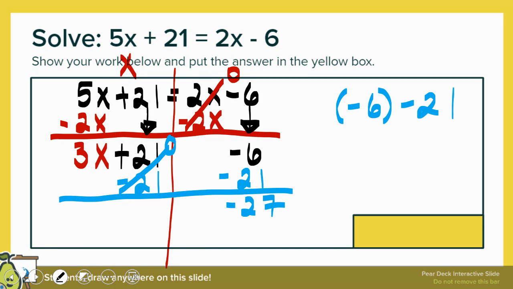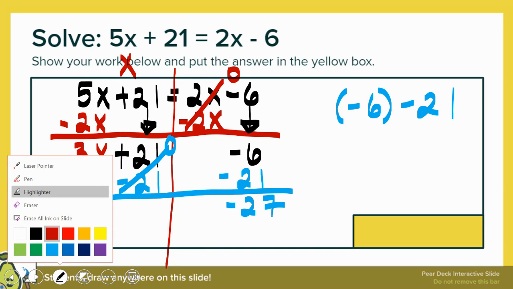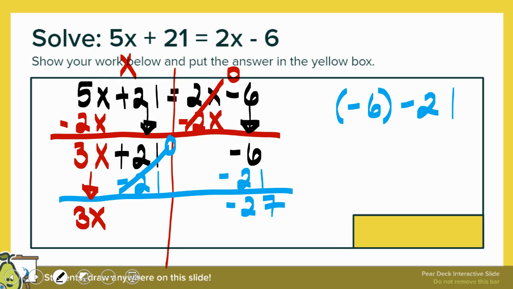All right, did I do anything with that 3x? No, I did not, so I bring it down. What's the next thing? Remember, we want to have that x by itself. So what's in front of the x? That 3. Is there anything in between? No. So automatically, I know they're multiplying. The opposite of multiplying is dividing. So we're going to divide by 3. If I do something on one side, you've got to do the same thing on the other side. So I'm going to divide by 3.